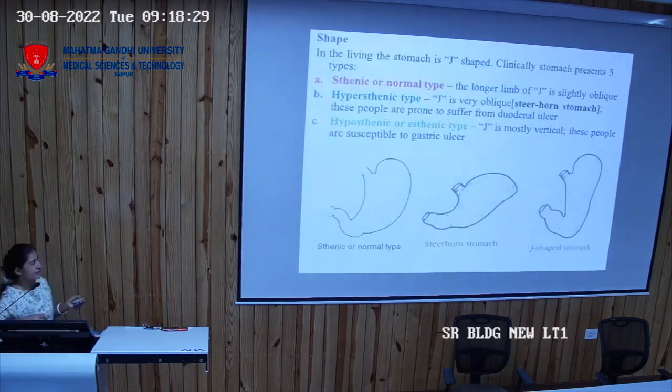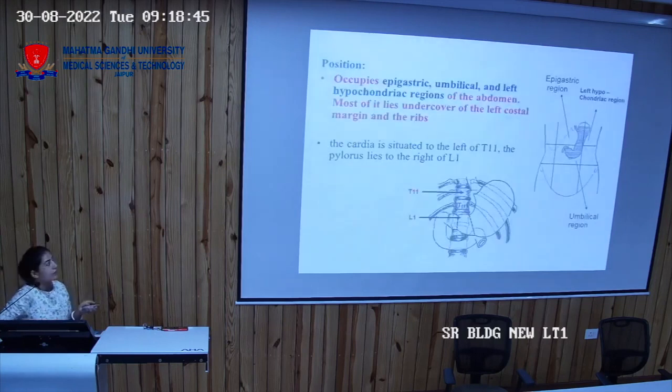Now what are the different shapes of the stomach that you can see? One is the normal J shape, most commonly found in every human being. Then you have the steer-horn stomach, and another one is the splenic stomach. So these are the three shapes that you find in a stomach. What are the two different ends of the stomach?